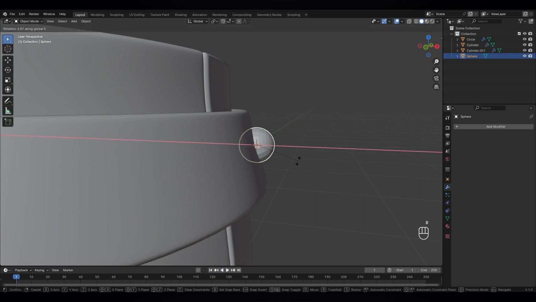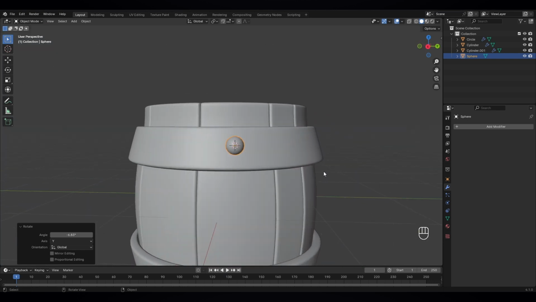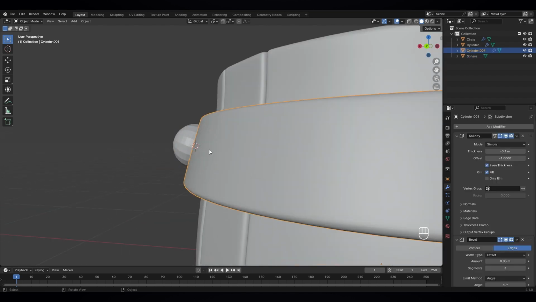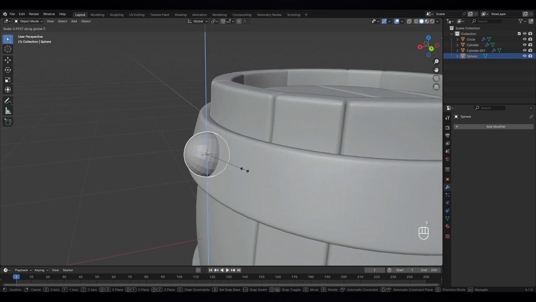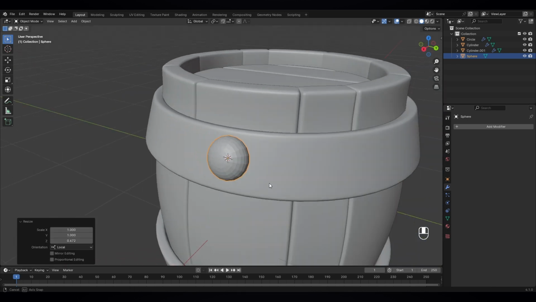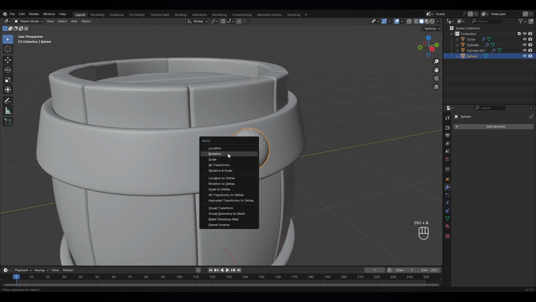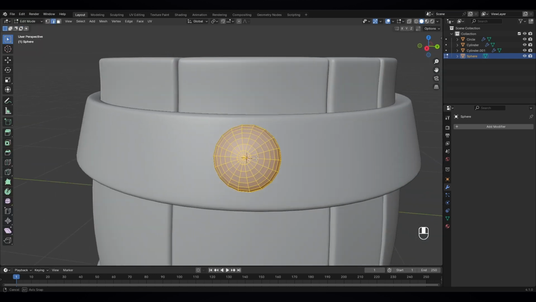Okay, let's rotate the y-axis a bit, something like that. And I think it's a bit small. Let's scale it up. Let's scale it to z-axis a bit. Okay, and now let's apply Ctrl A, scale, and go to edit mode.